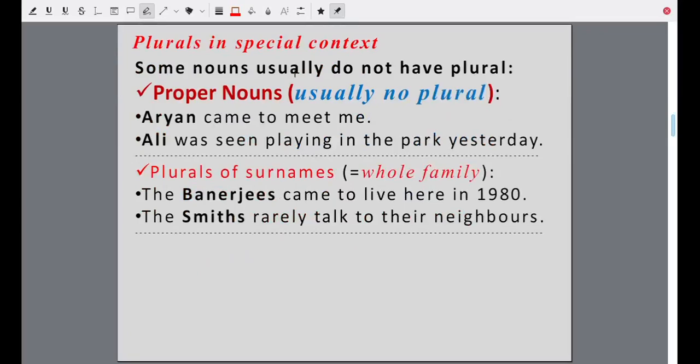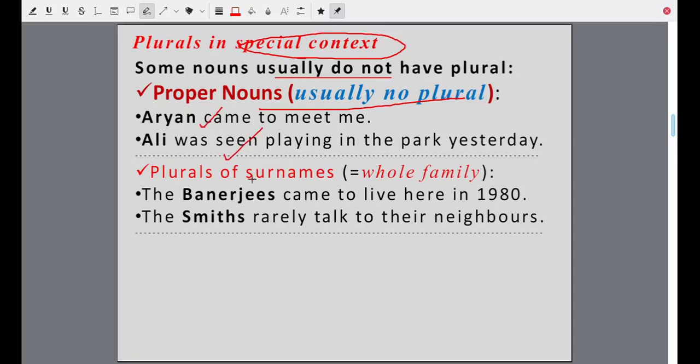Plurals in special context. Now, some nouns usually do not have plural, but they can have plural in some special context. For instance, proper nouns. Proper nouns usually have no plural. Aryan came to meet me. We don't say Aryans. Ali was seen playing. We don't say Alis.